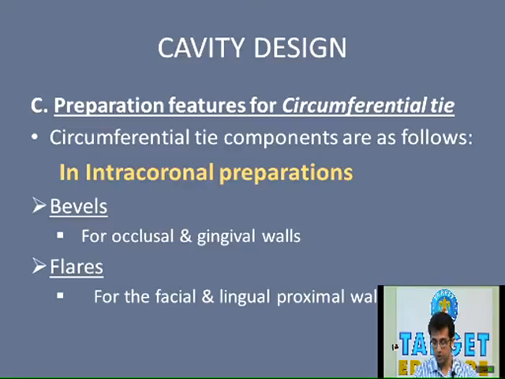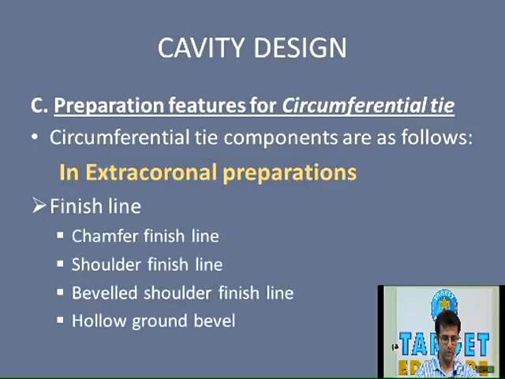During removal and insertion of the wax pattern, as well as of the restoration, there should not be any interference. So for convenience, a slight divergence is placed in intracoronal preparations and slight convergence in extracoronal preparations. Please remember that this apico-occlusal taper is basically for the convenience form.